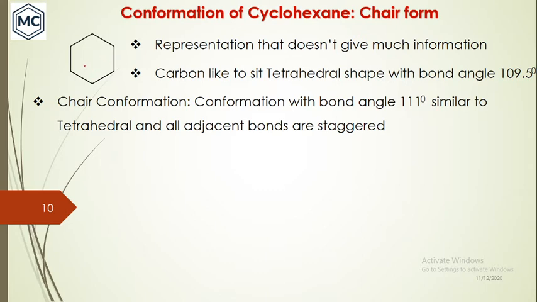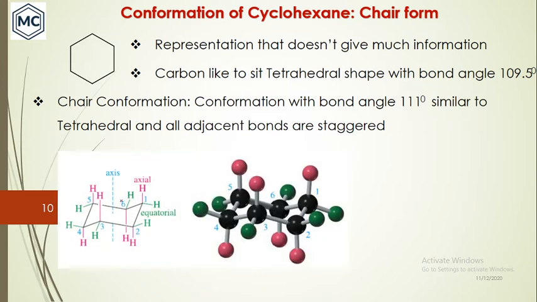So the most stable structure for cyclohexane is the chair conformation, with a bond angle of about 111 degrees, similar to the tetrahedral shape. All adjacent bonds here are staggered, not eclipsed.